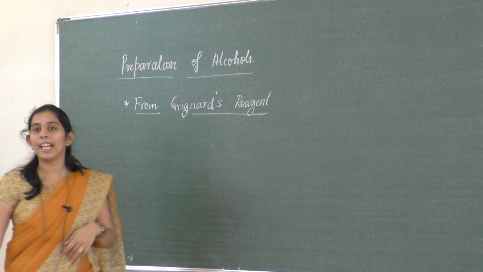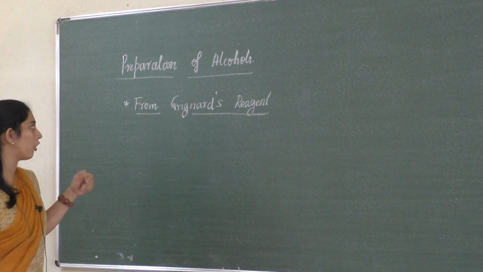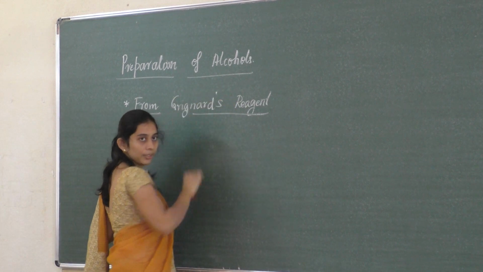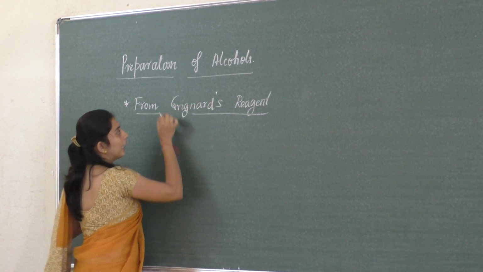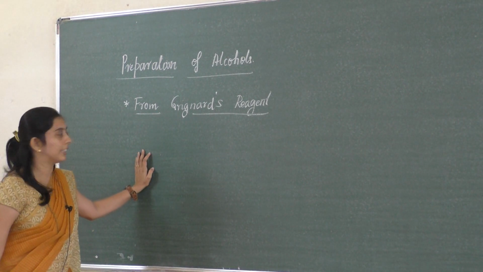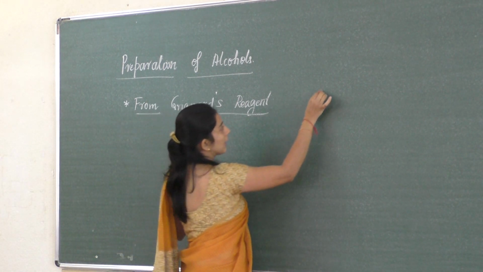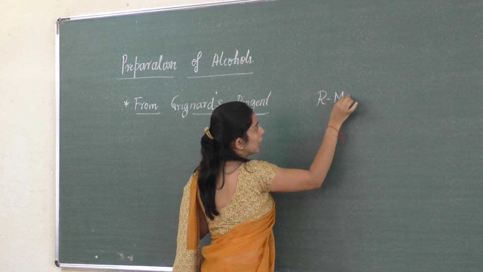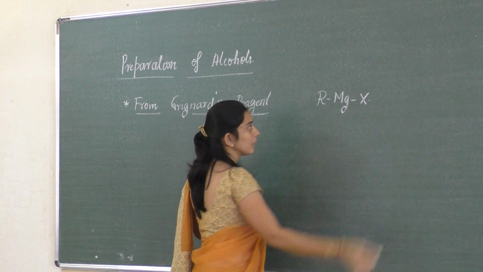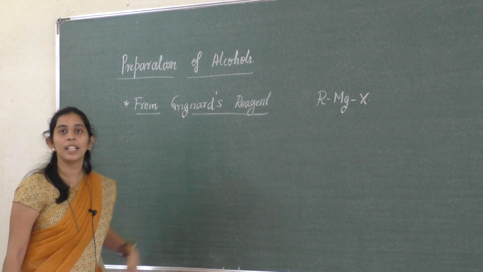So what is meant by Grignard reagent? First of all, you should know the formula of this Grignard reagent. Grignard is the name of the scientist who invented it, therefore we call it Grignard reagent. Its general formula is RMgX.